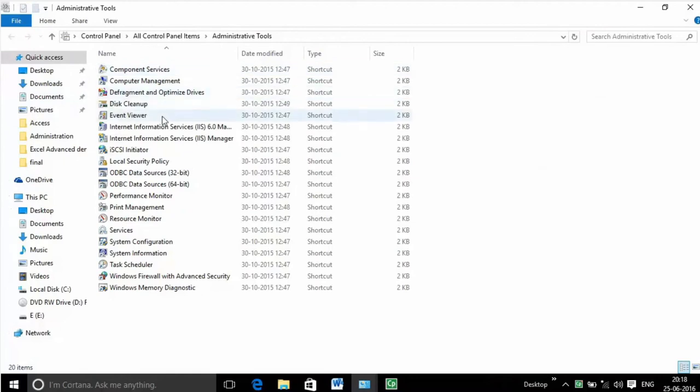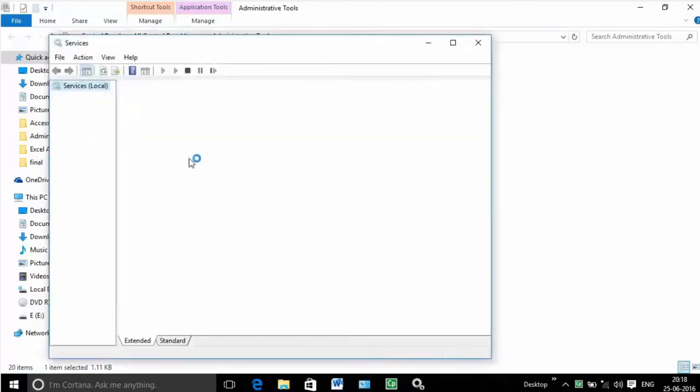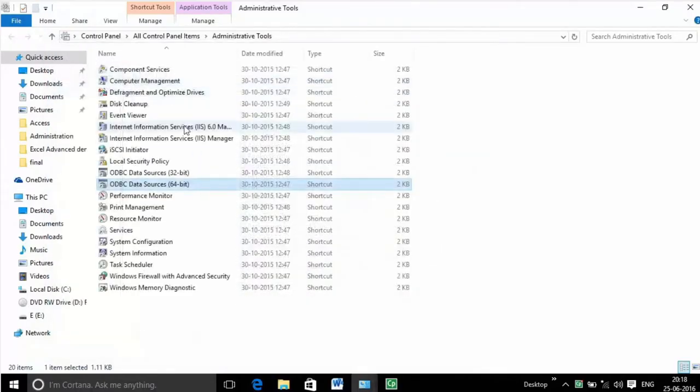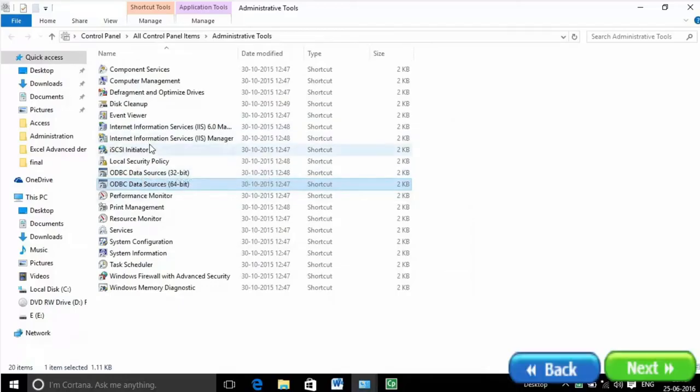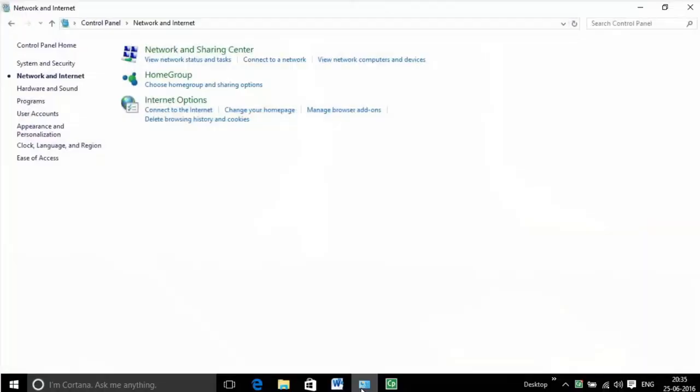It contains tools for system administration, including security, performance, and service configuration. These are links to various configurations of the Microsoft Management Console, such as the local services list and the event viewer. Network and Internet. Internet options.